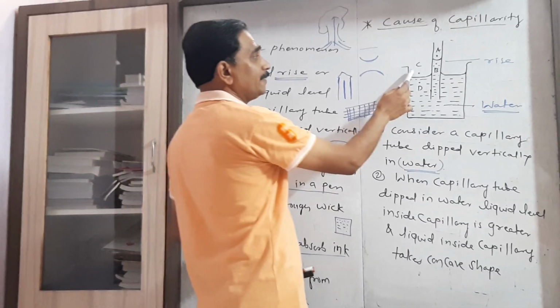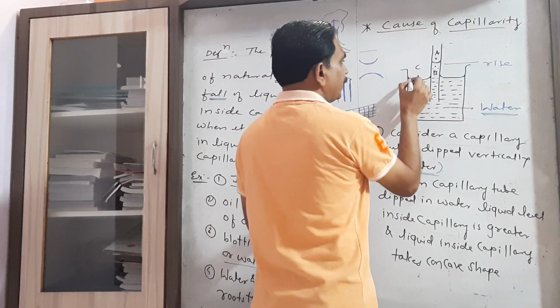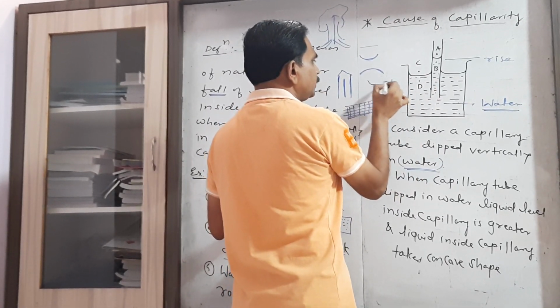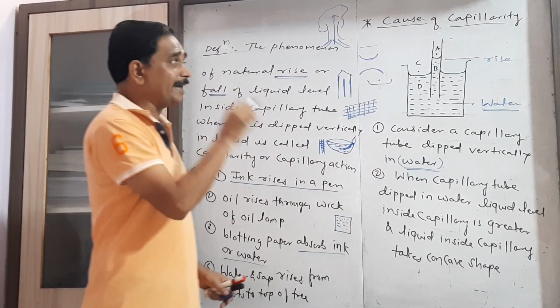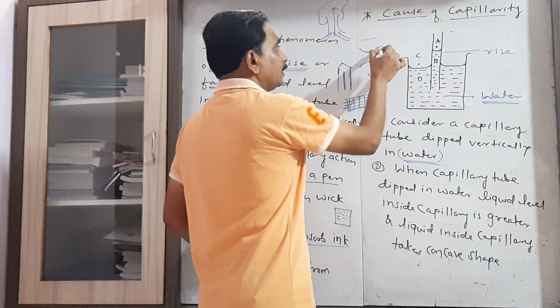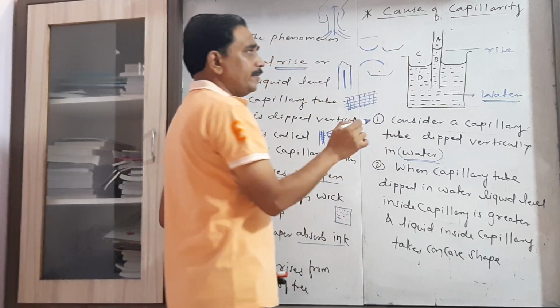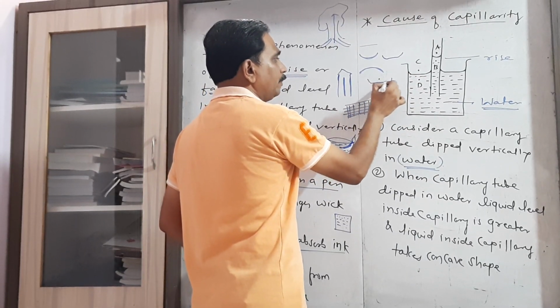The point C is above the plane surface. This is the plane surface. Here keep in mind, only the liquid which is in contact with the solid takes the curved shape, and the liquid which is far away from that solid has the plane surface.